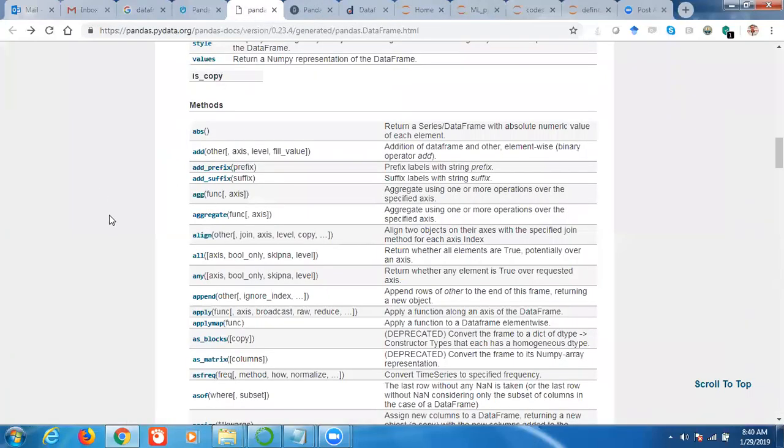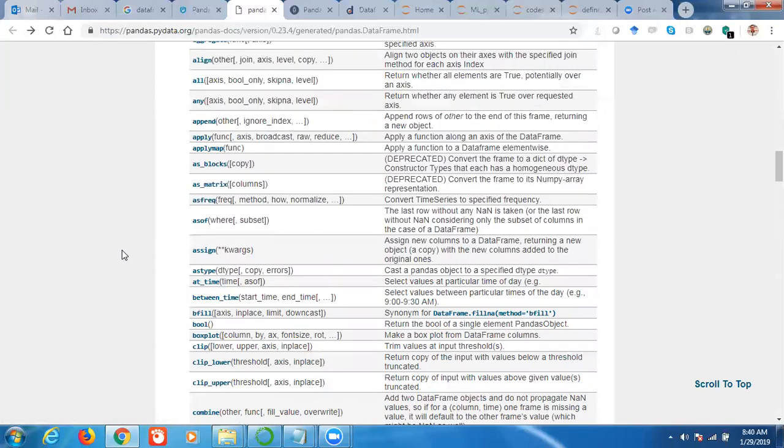As and when required, we will use these methods. With other data types also, in lists we have seen there are many methods, right? Whenever you need to do something, you can call one of the methods. I will show you how to use the methods. After defining a data frame you can call the method. Not all of them will be covered, or required, but the important thing is that you should know how to use a method.